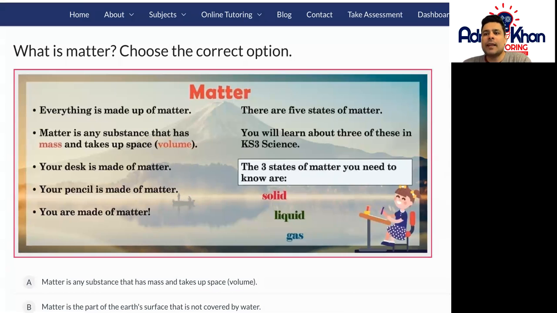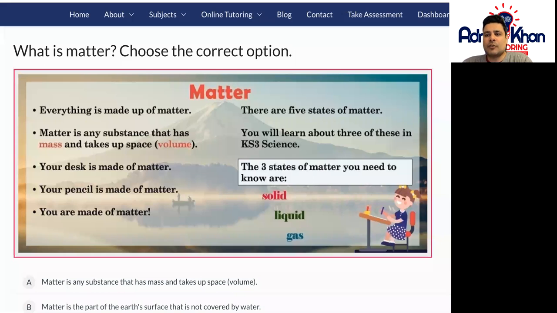So before we begin, let's have a look and see what matter actually is. Matter is spelled M-A-T-T-E-R. So everything in the world is made up of matter. Matter is any substance that has mass, in other words weight, and takes up space, in other words takes up volume. So your desk is made of matter. Your table desk is made of matter. Your pencil is made of matter. And you are made of matter.